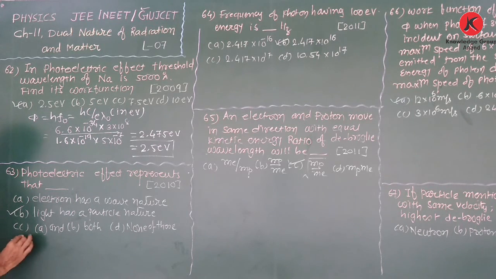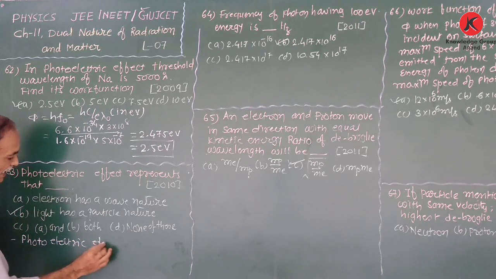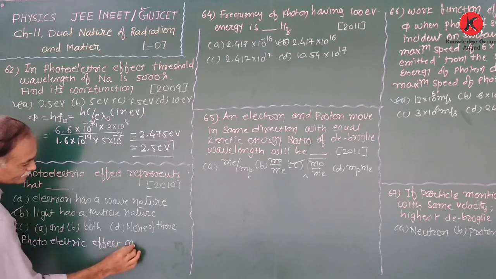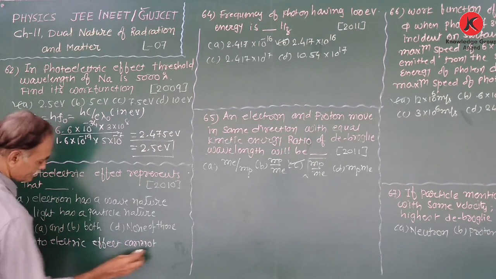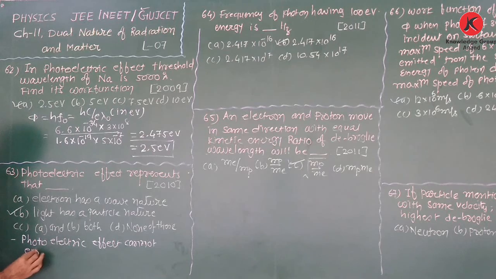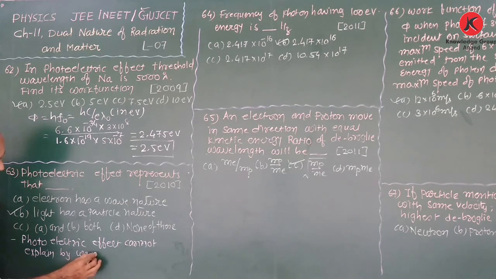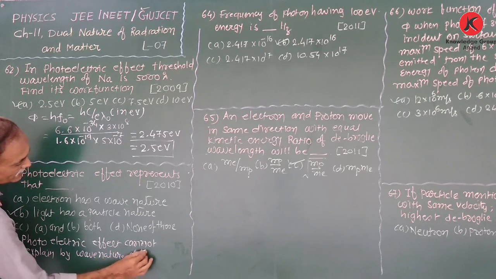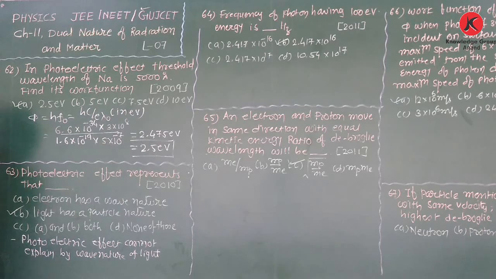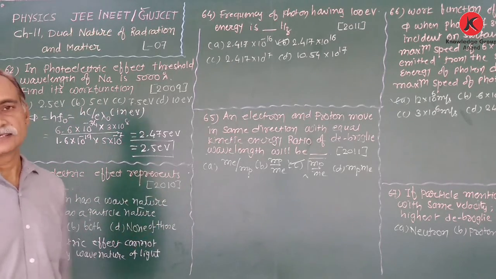So the answer is that the photoelectric effect cannot be explained by the wave nature of light, so it represents that the light has a particle nature.